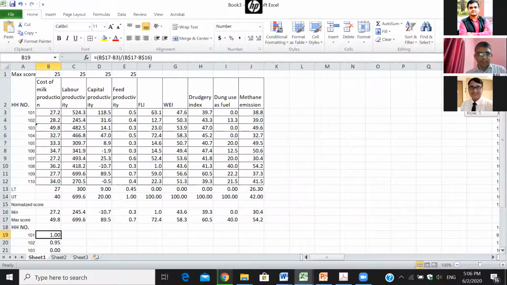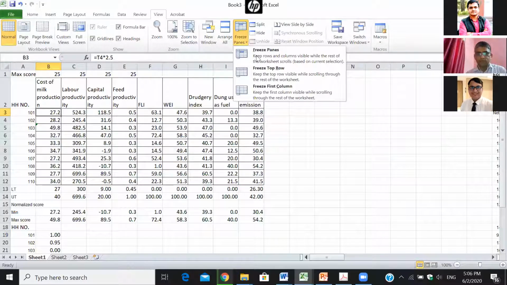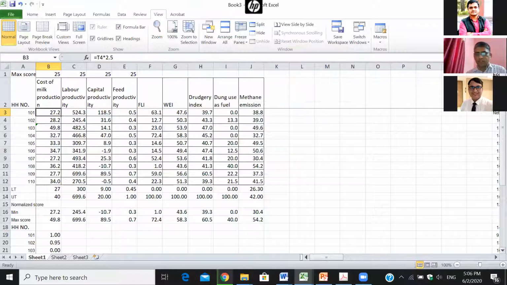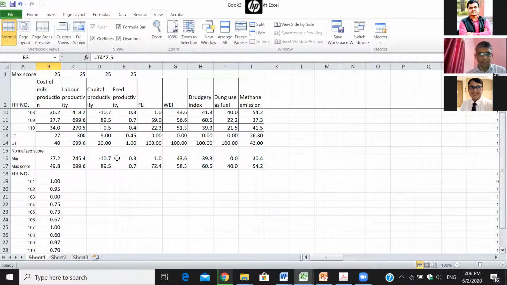Second indicator, I will put this one now. I will freeze the top row and column. Second is labor productivity. It has a direct link with sustainability.